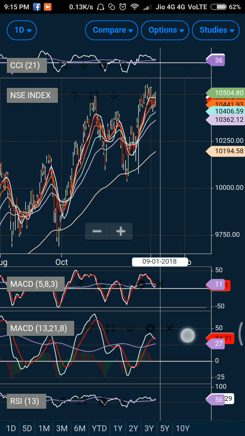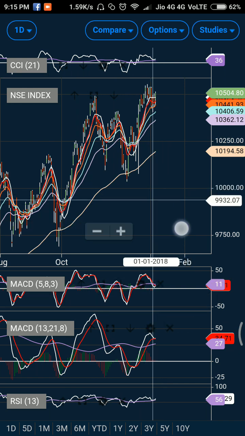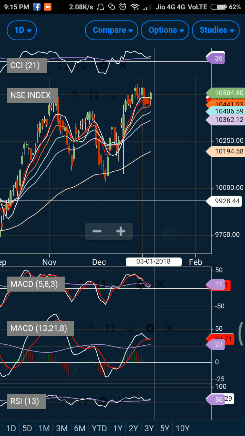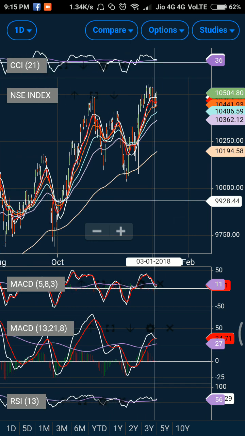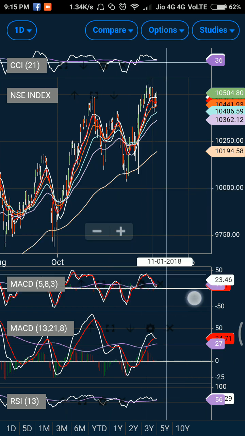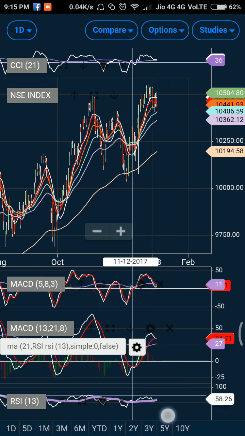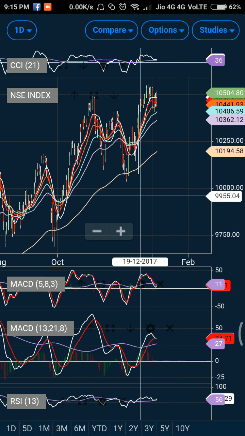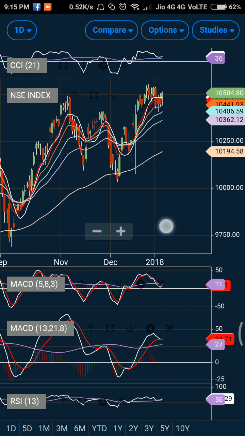But what I feel is market participants should have gone long, as I have been saying in my various videos, because the indices have closed above this crucial level, which is 10,500, which has been acting as a crucial resistance for the market for the time being. Now if you see the RSI, it has also taken support near its exponential average and is trying to trade on a higher side. So everything looks bullish, and I feel that the market should see some sort of gain in the days to come. Now that was the analysis for the Nifty.